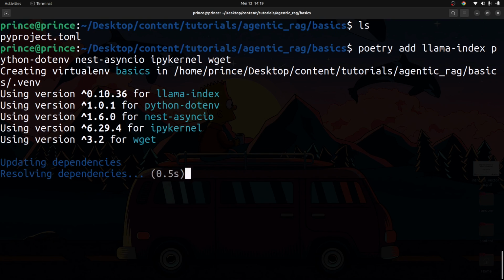Okay, so let's just give this a bit of time, and this can take a while depending on how fast your computer is, how fast your internet connection is, and a host of other factors. So let's give this a bit of time to run through. And once this is installed, I'll be back recording.